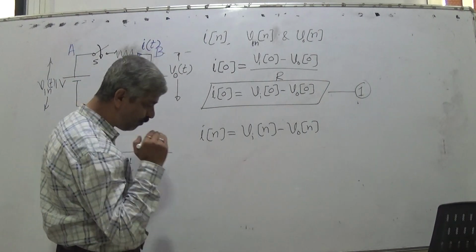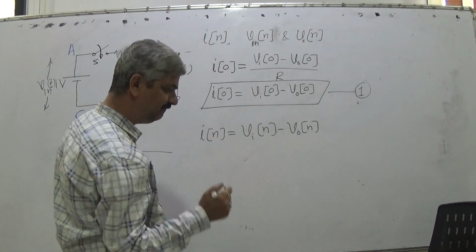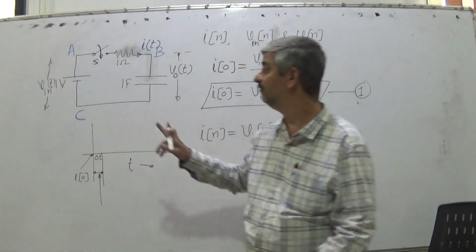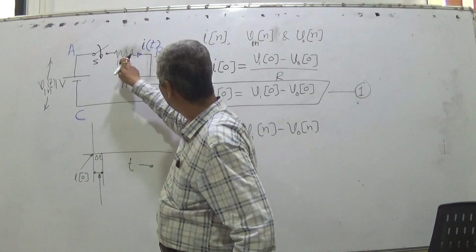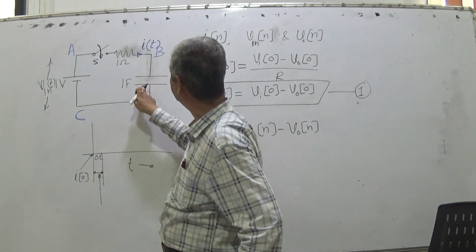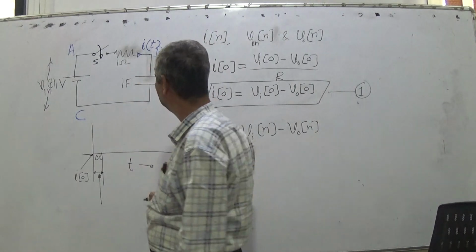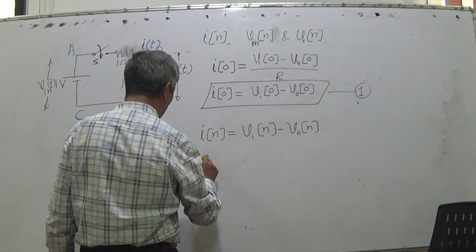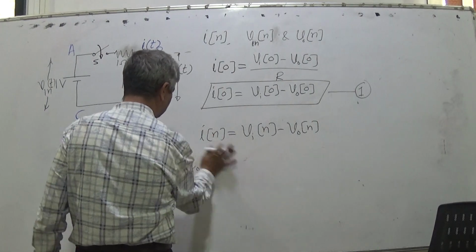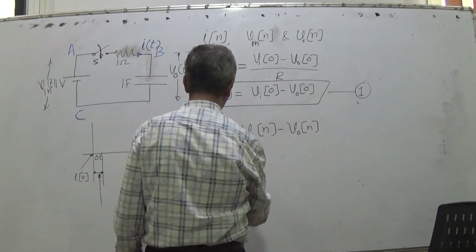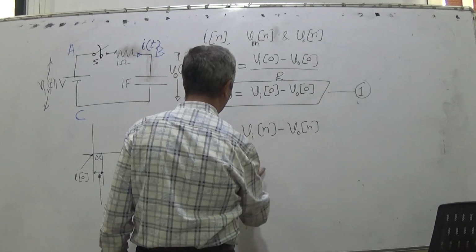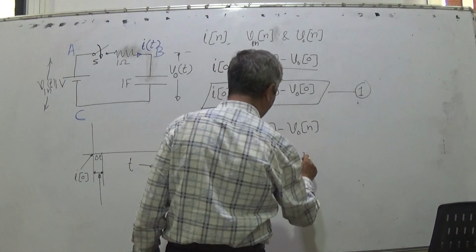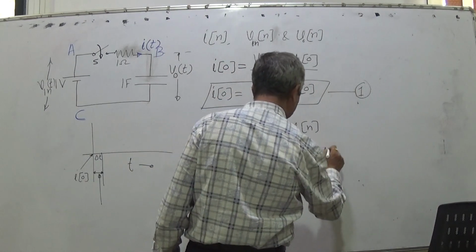then when I go for the next reading, the current would have changed this VB or VO. So what would be VO1, if I0, that is the initial current, is 1 ampere?